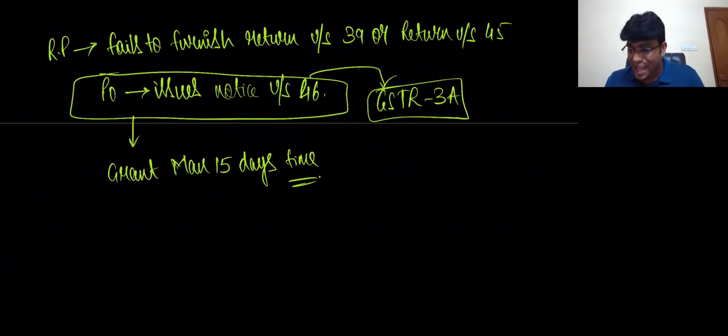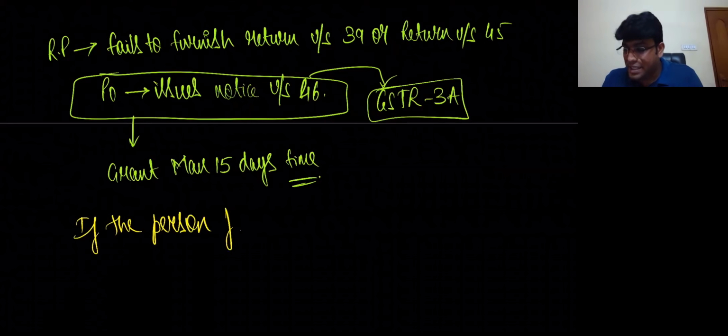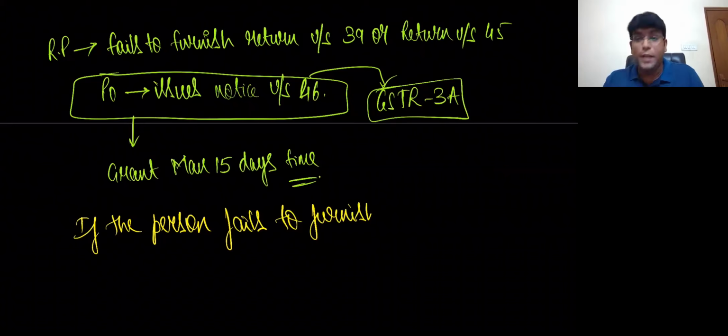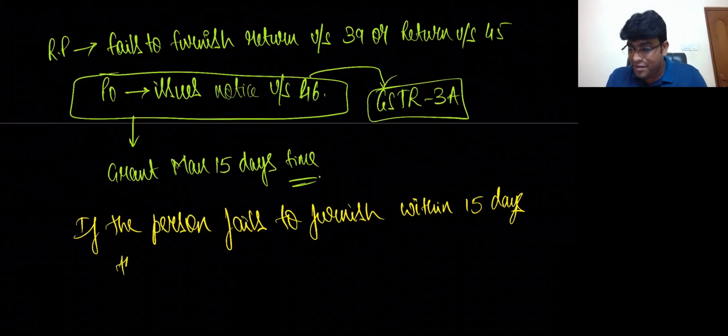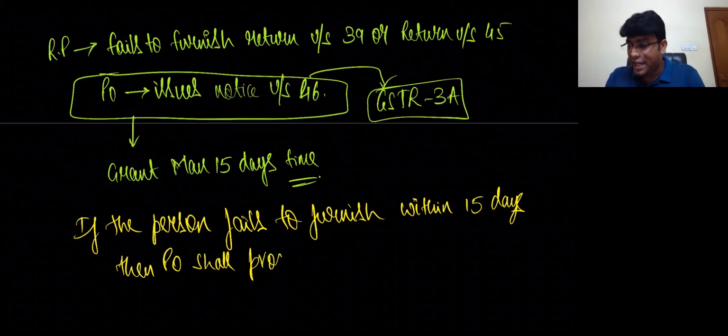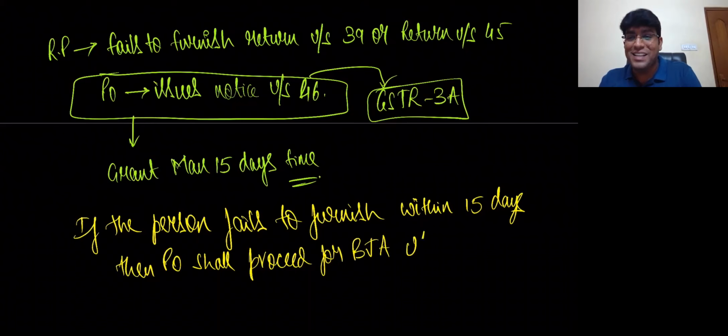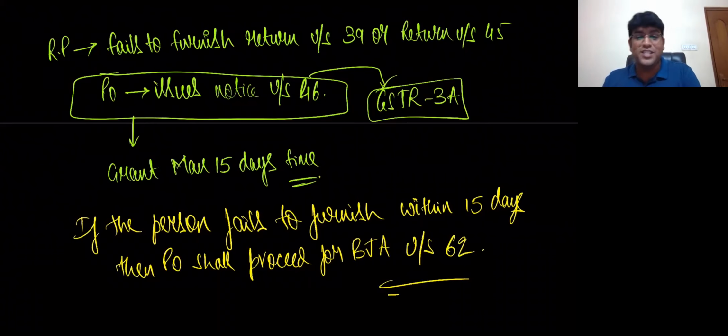Listen, if the person fails to furnish within 15 days, then PO shall proceed for best judgment assessment under section 62.